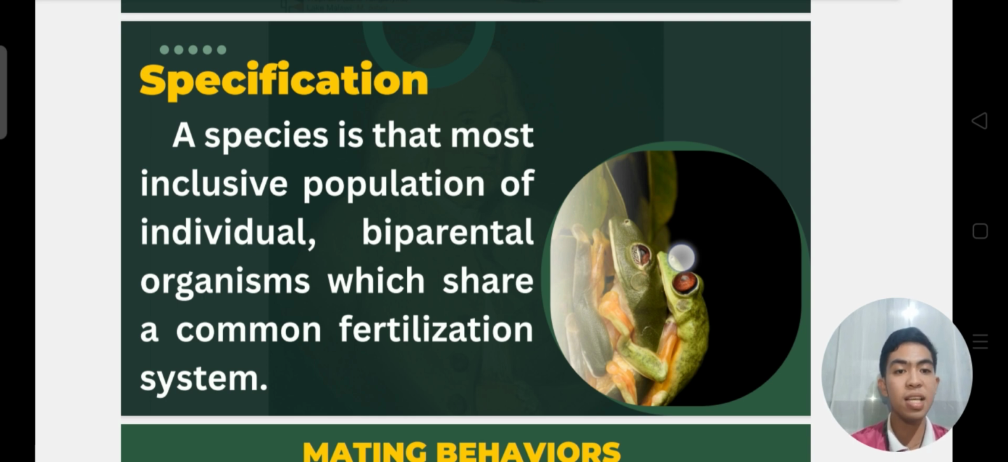So kung ang organism successful ang ilang pagmate and makaproduce sila fertile offspring, makonsidered sila as part of the same species. So, in simpler terms, aning yung specification is that a species is a group of organisms that can breed with each other using two parents and share the same method or system of reproduction.